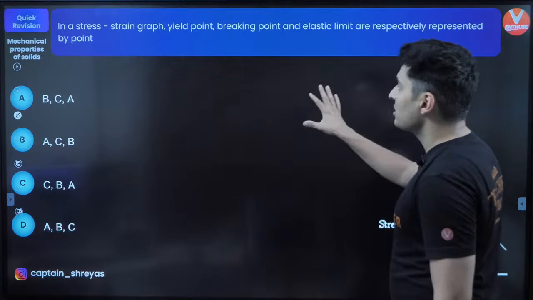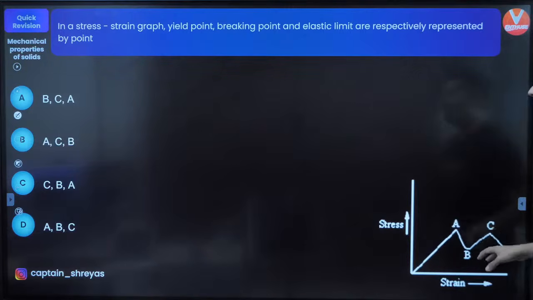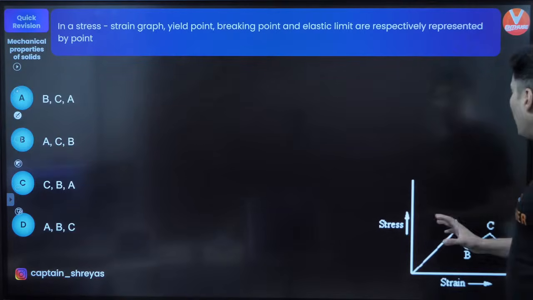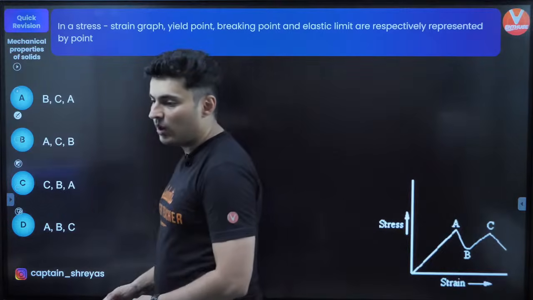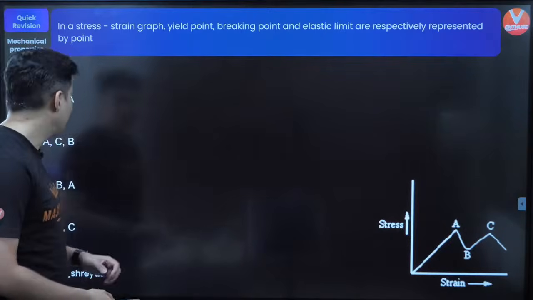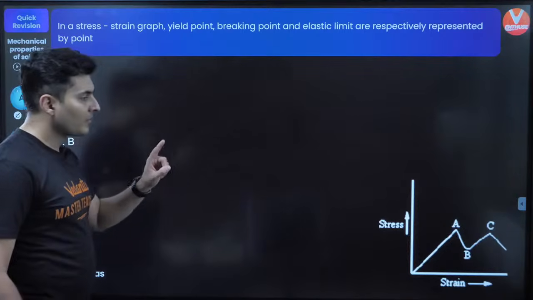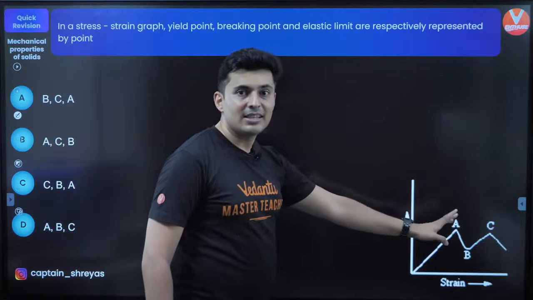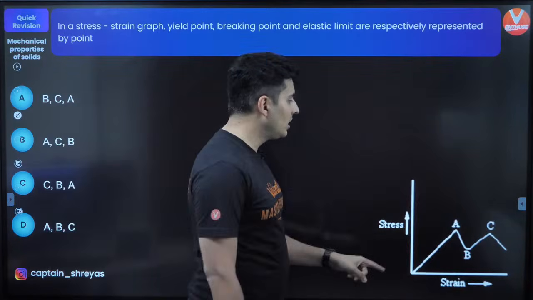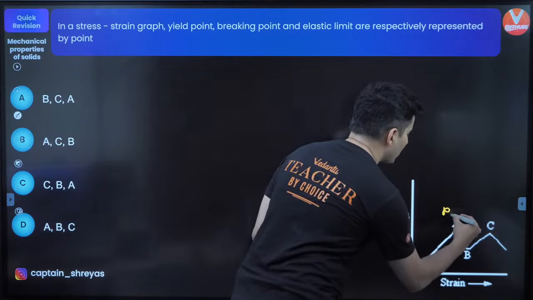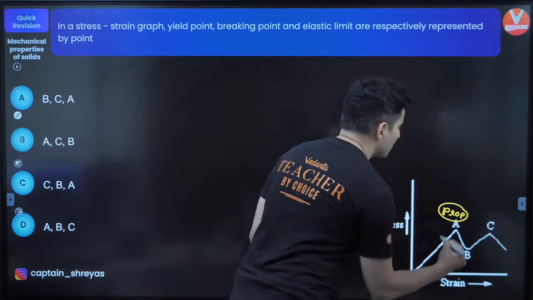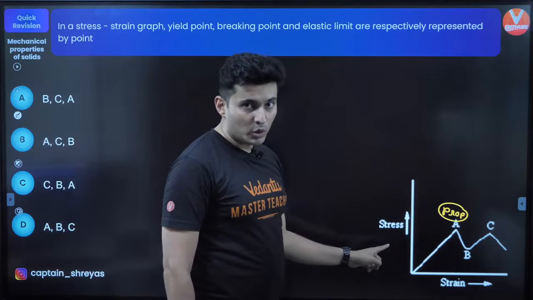So what about this? Stress strain graph is given. Yield point, breaking point and elastic limit are respectively. Come on, you can do this. Hi Rose, welcome. How do you do this question? So the first point is where the stress is proportional to the strain. So that is your proportional limit. This is your proportional limit. So first it will remain proportional.